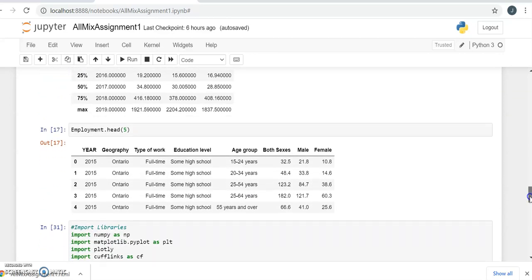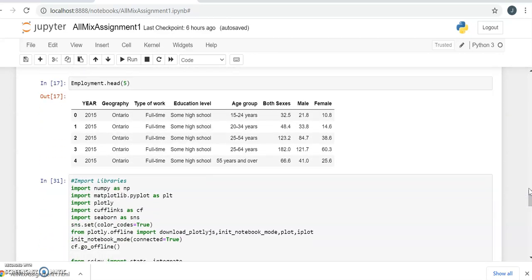So next is employment dot head 5. Like I need the top 5 values, so here I pass the 5 in brackets. If you want 10, you can pass 10. So it retrieves the top 5 or top 10 values from the data set. You can see that here I pass the 5 and it retrieves me the 5 values.